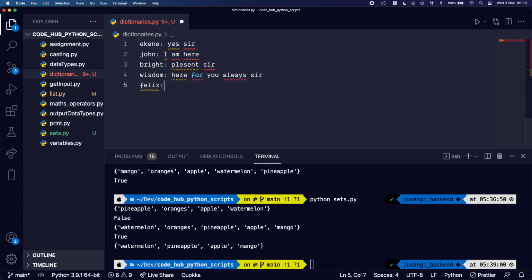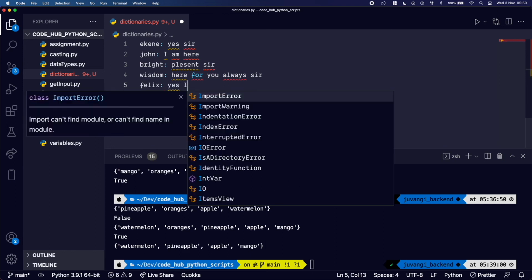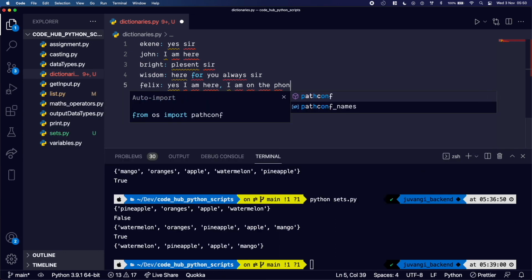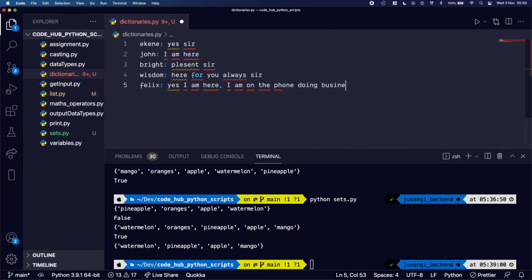And Felix, when I call him, I should be hearing him talking about business. "Yes, I am here. I am on the phone doing business." So I just expect them to answer. Ekene is the key, and this response is the value pair.